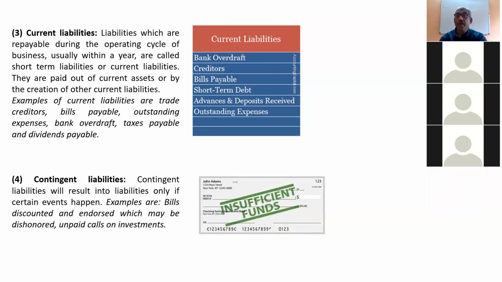For example, suppose you have given a check to a party, and your check is bounced because there is not enough money in your account. So suddenly that becomes a liability. It happened because of certain events. So such liabilities are called contingent liability.